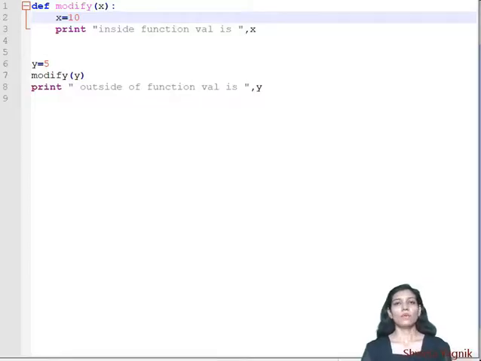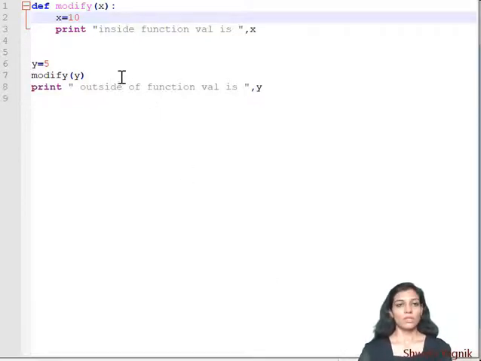So now we have recalled what is pass by value and pass by reference. Now what happens actually in Python, whether it is pass by value or pass by reference. We have recalled one concept, that is in case of pass by reference the memory addresses are same, the passed value as well as the value within the function. So we will check with the help of the id function that gives us the memory location, whether it is passed by value or passed by reference.